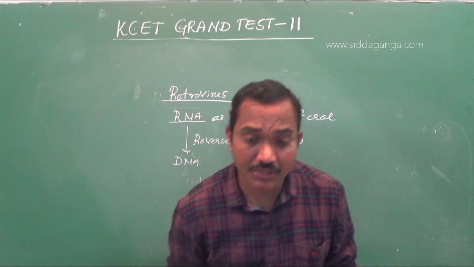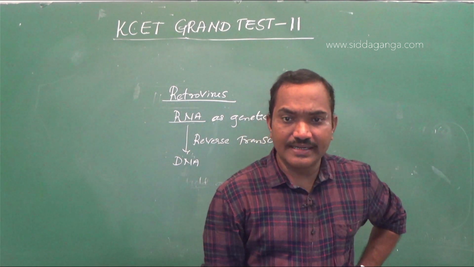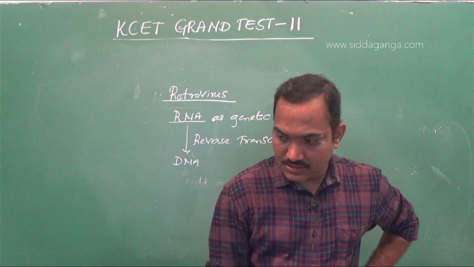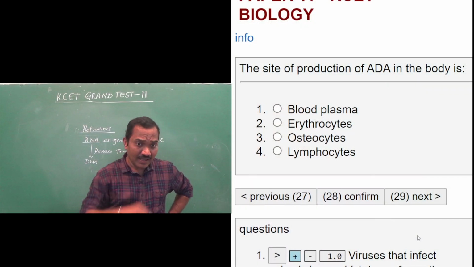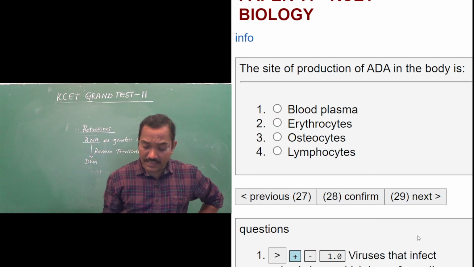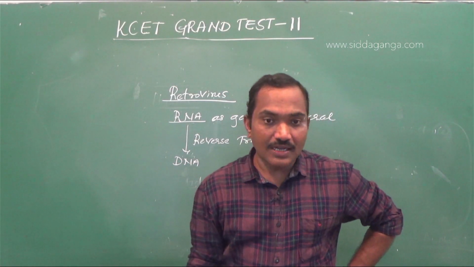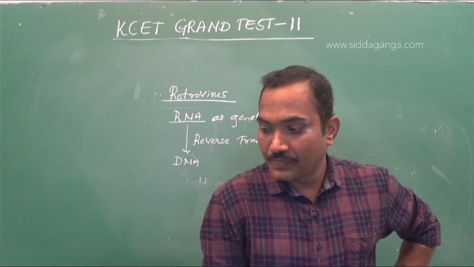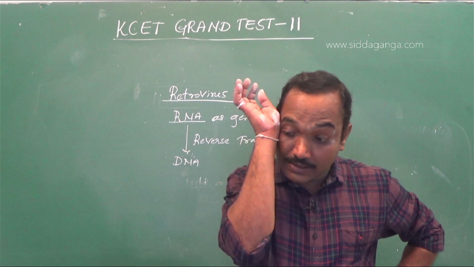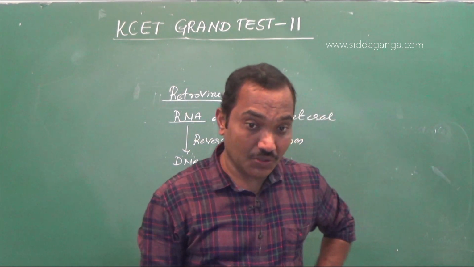Moving on to question number 28. The site of production of ADA, adenosine deaminase, in the body is. So where exactly is adenosine deaminase synthesized? Blood plasma, erythrocytes, osteocytes, lymphocytes. In the concept of gene therapy, you have come across this enzyme, adenosine deaminase, whose deficiency causes a disease called severe combined immunodeficiency, which is a genetic disorder.